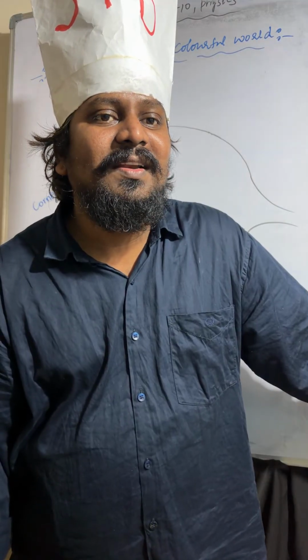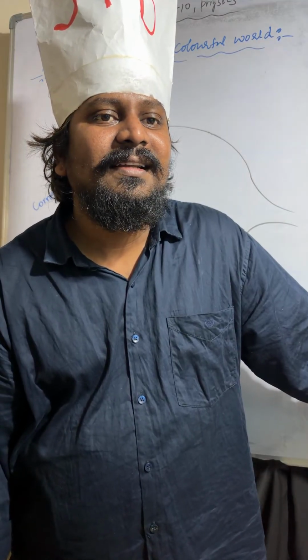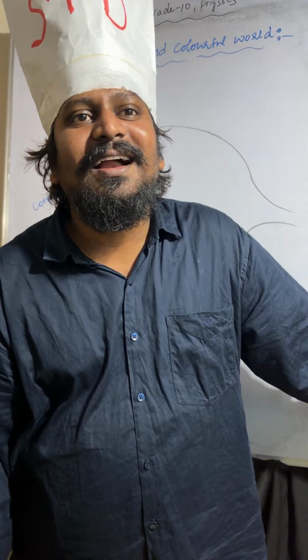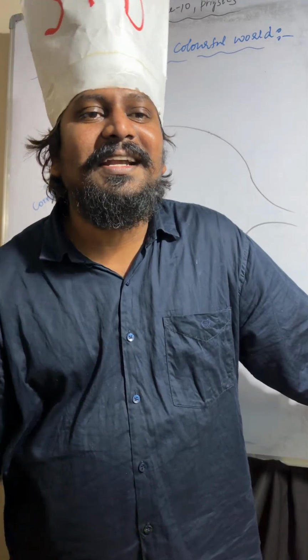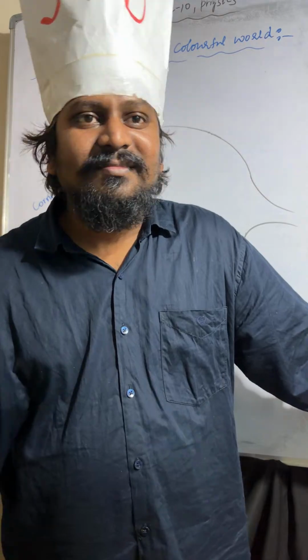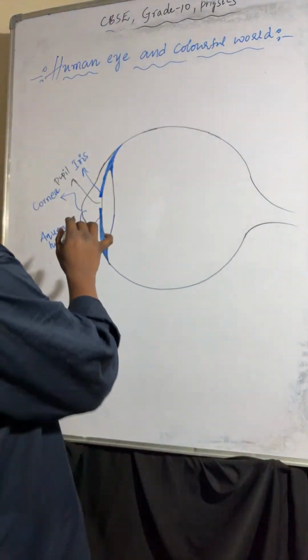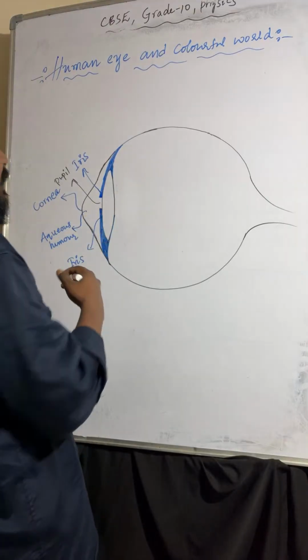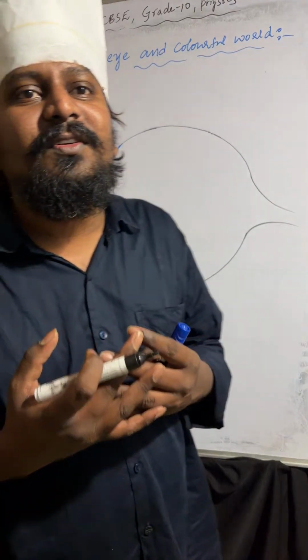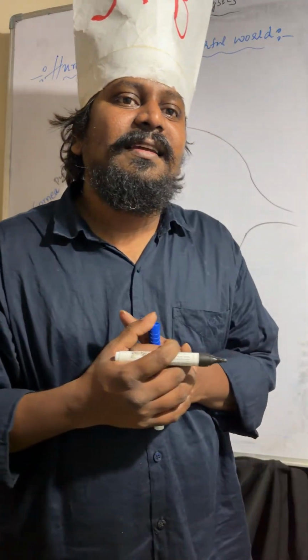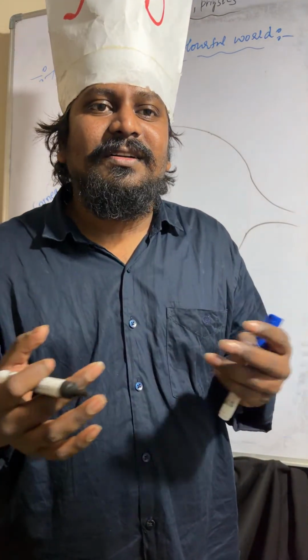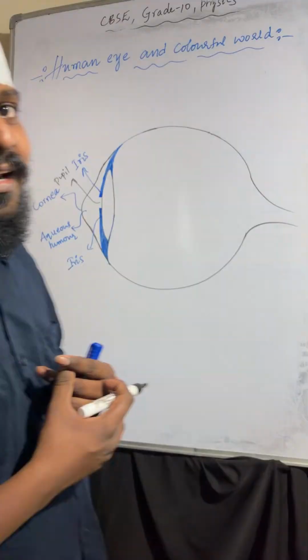The pupil will control and regulate the amount of light entering into the eye. The pupil is there, right? So this is the pupil. This pupil will control and regulate the amount of light entering into the eye. Okay. So that's enough. Now you can observe.